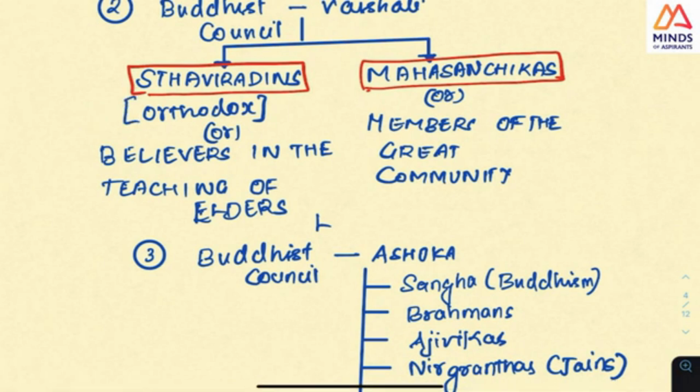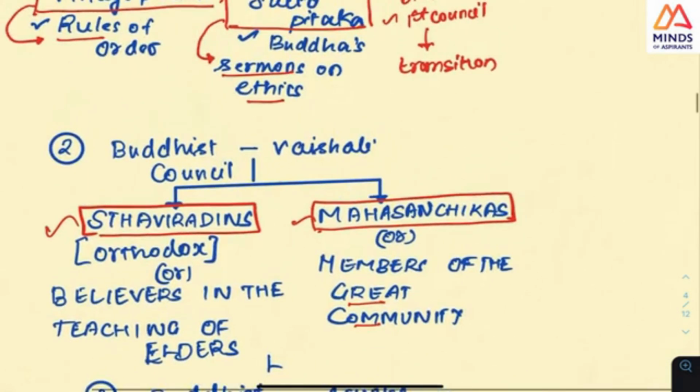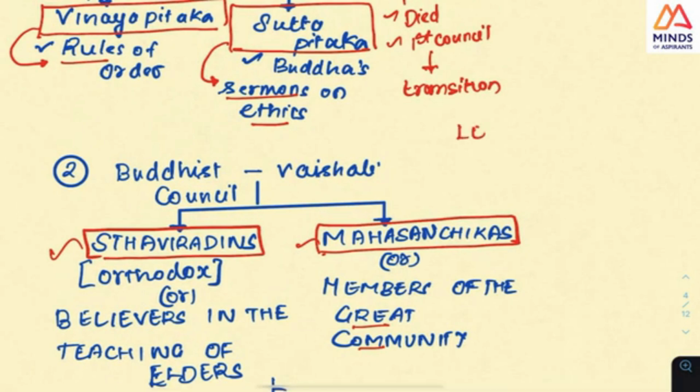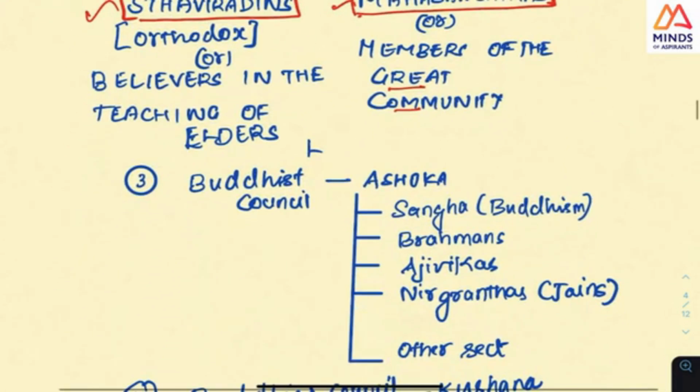This is the only thing that you should know. Mahasangikas means members of the great community. And hence it was divided into lesser vehicle and greater vehicle. So we will see in detail what is lesser vehicle and greater vehicle. But what you should know is that they were divided in the second council.